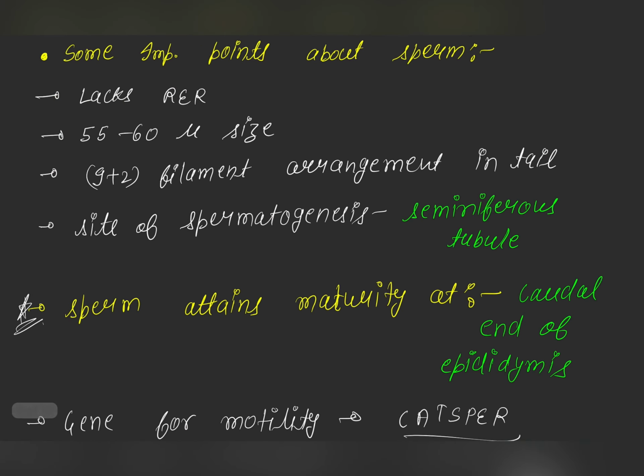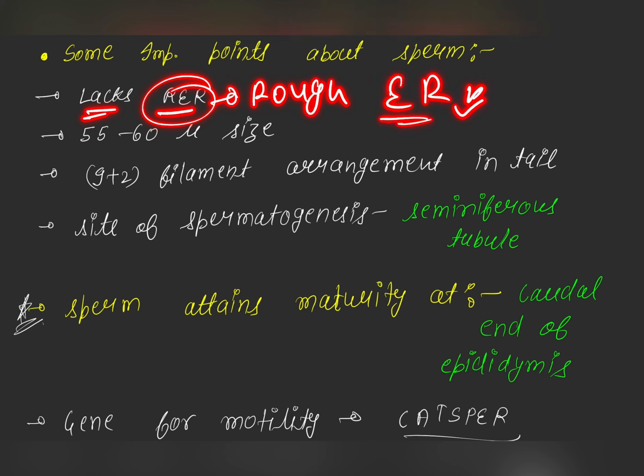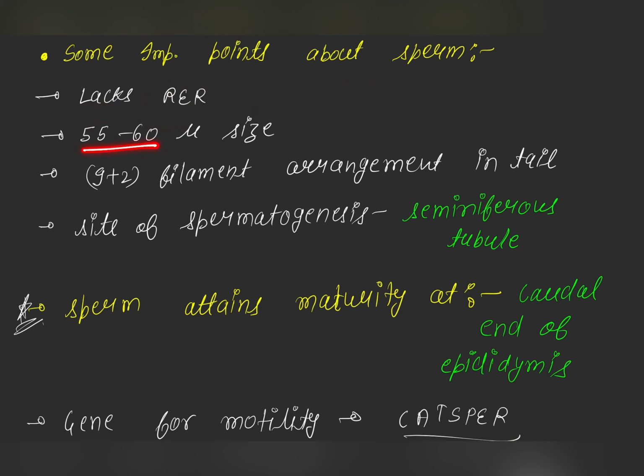Now some important points regarding the sperm are these. Sperms lack rough endoplasmic reticulum. Rough ER is absent in the case of sperms. The size of the sperm is 55 to 60 micron, and the filamentous arrangement present on the tail of the sperm is 9+2.